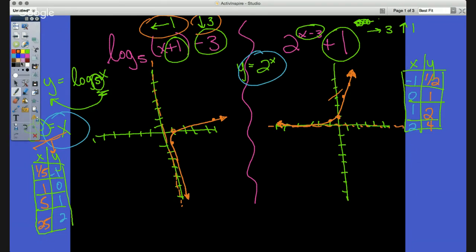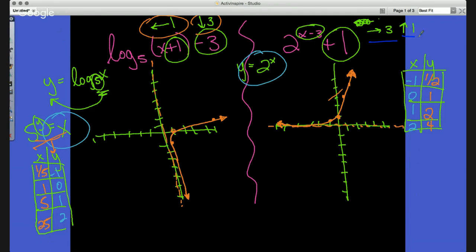Okay. Now the next one I'm going to do it in blue. Okay. So now I've got transformations. So now I've got to take this 3 to the right and up 1. Now remember this. If I move this right and left, we're talking this exponential, that does not change my horizontal asymptote. The horizontal asymptote is affected by vertical transformation. So it's kind of opposite if you think about it. So as I look at this, this thing's going up.